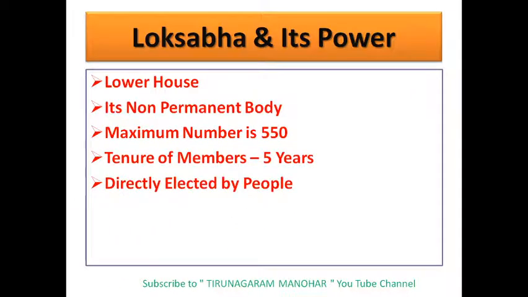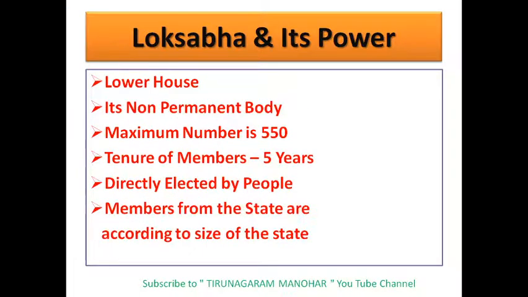Next, the Lok Sabha members are directly elected by the people. The number of members from each state depends upon the size of the state.